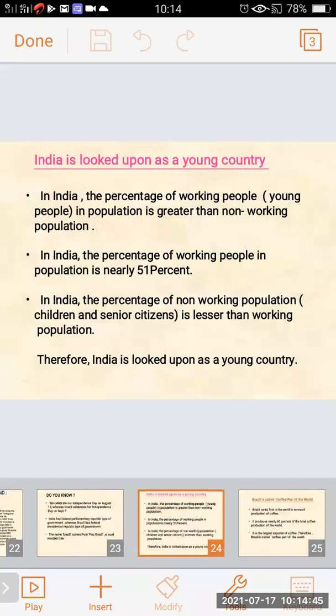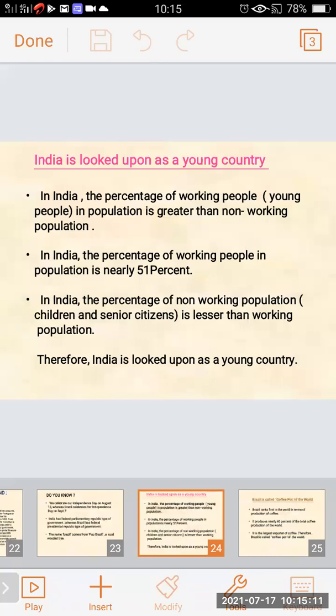Now we will see why India is looked upon as a young country. What is the reason? Because in India, the percentage of working people in the population is greater than the non-working population.